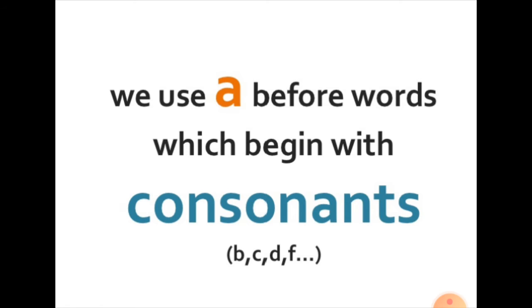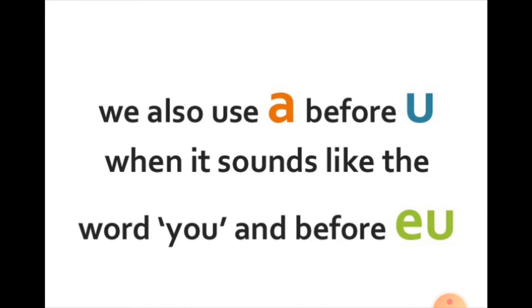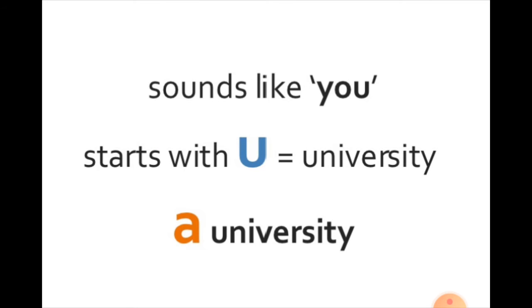Now let us see when do we use a, an and the. We use a before words which begin with consonants. Now which are the consonants, students? Except A, E, I, O, U, the other alphabets in the English alphabet are the consonants. A doctor, a big car, a girl. We also use a before U when it sounds like the word you, and before EU, which sounds like you.